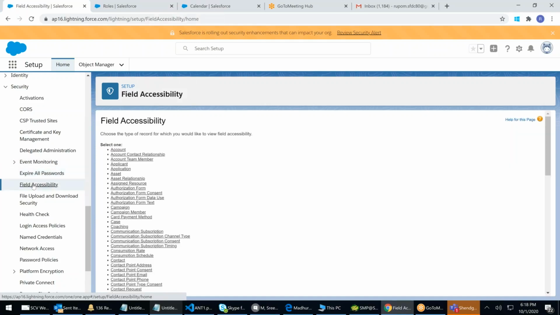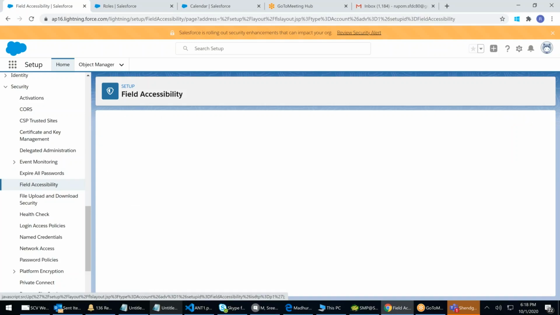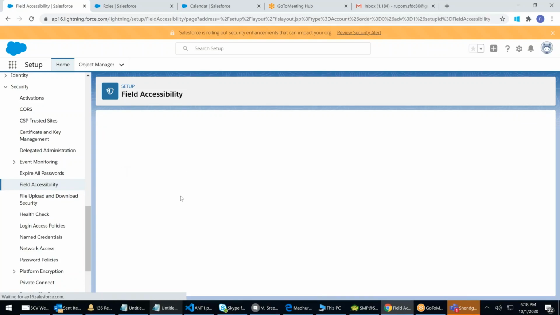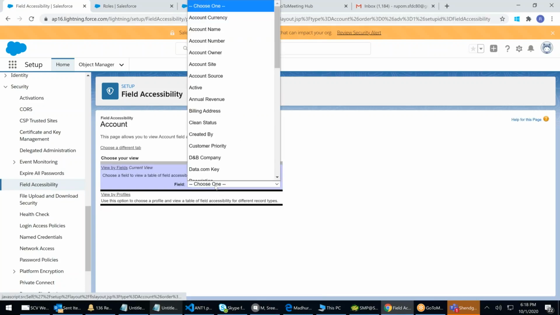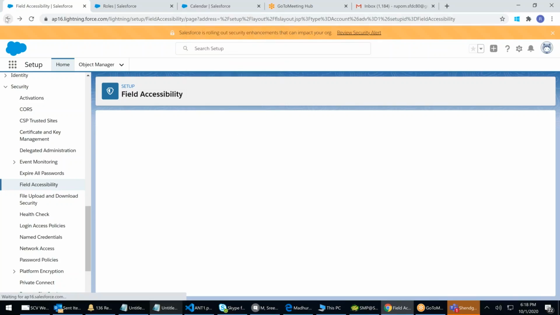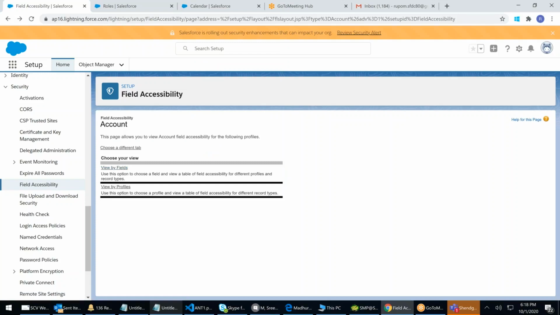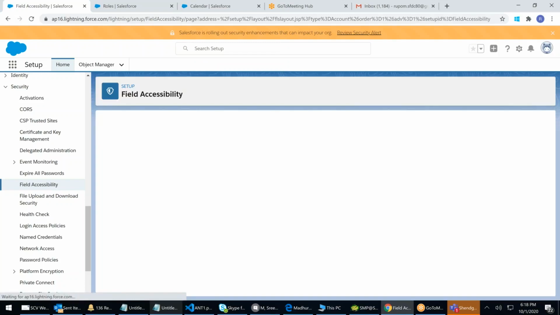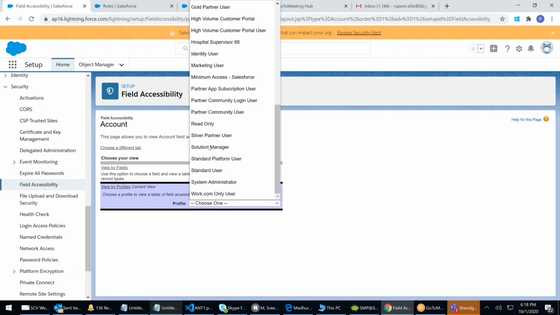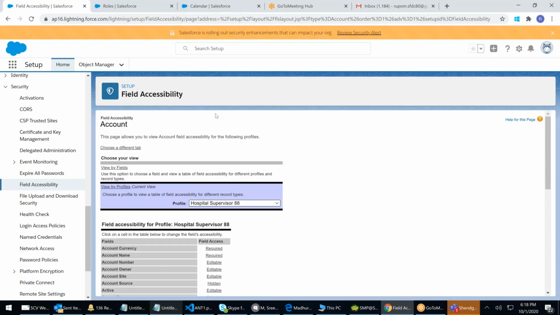Next, field accessibility, which we have already seen in the profile. Same thing is again here. You go to account. In the account, we have disabled fax. If you remember, you'll be able to see by which field. It gives you a choice by field, by profile. Which profile? Supervisor 888 profile. Same thing. What we did there, it's again available from here. You make a change here, it will be changed there.